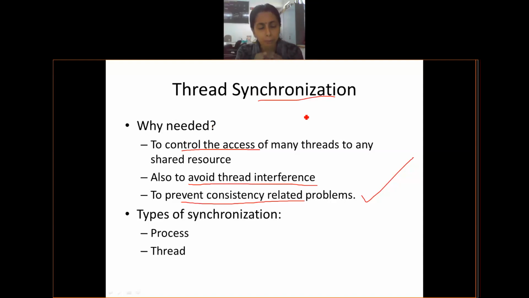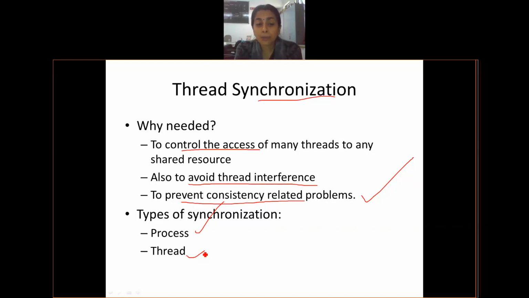So there are basically two types of synchronization. When I take it up in terms of a process or a task, I call it process synchronization. It is a bigger one compared to thread synchronization, because a thread being a lightweight process, managing becomes much easier. Context switching of threads is much smaller compared to a process.